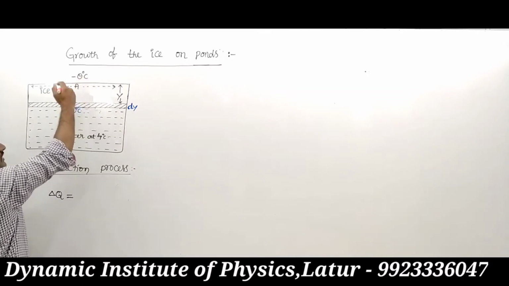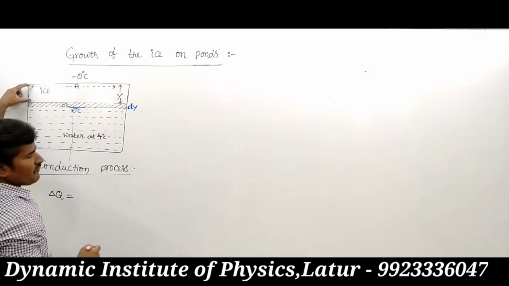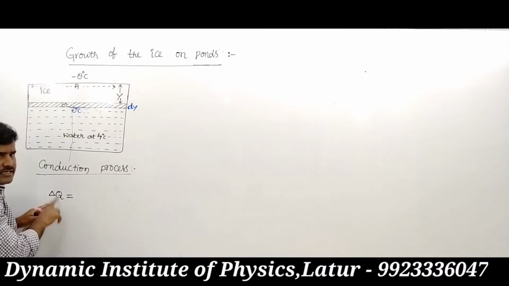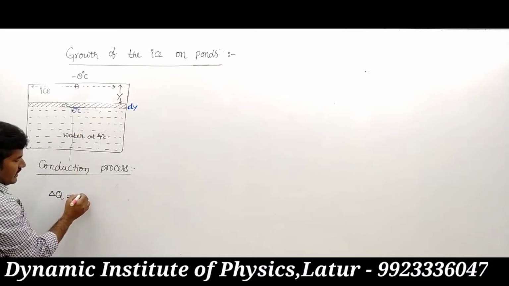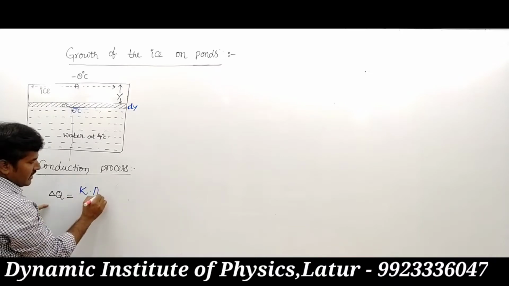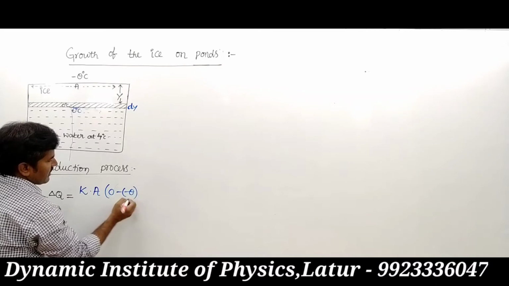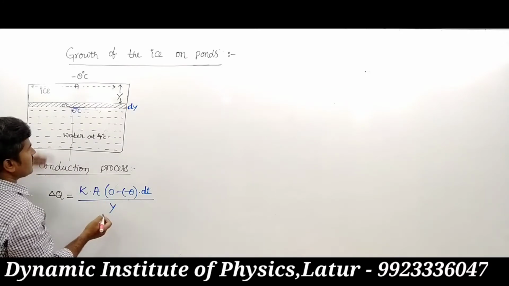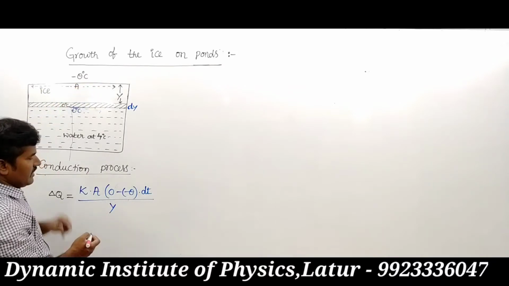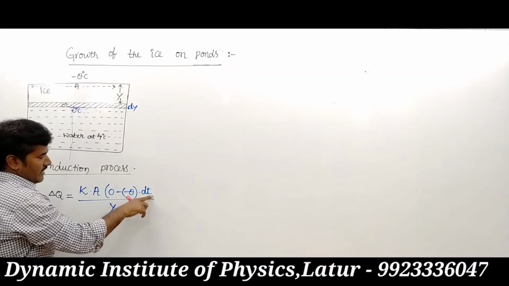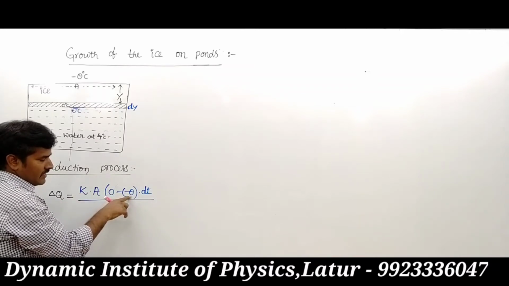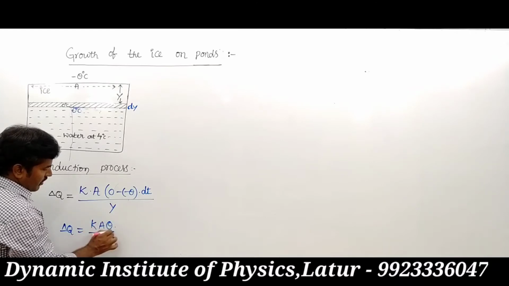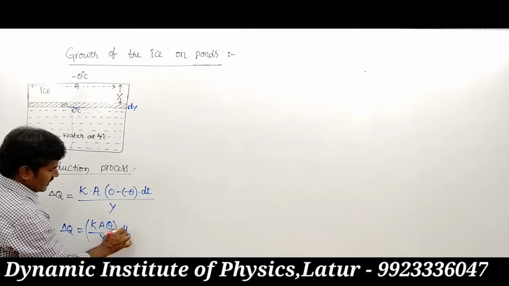When the outside temperature decreases, ice is formed on the surface of the pond. The transferred heat is delta Q equals K A times the temperature difference, 0 minus minus theta, into dt, upon the thickness y. So delta Q equals K A theta upon y into dt. This is the transmitted heat.